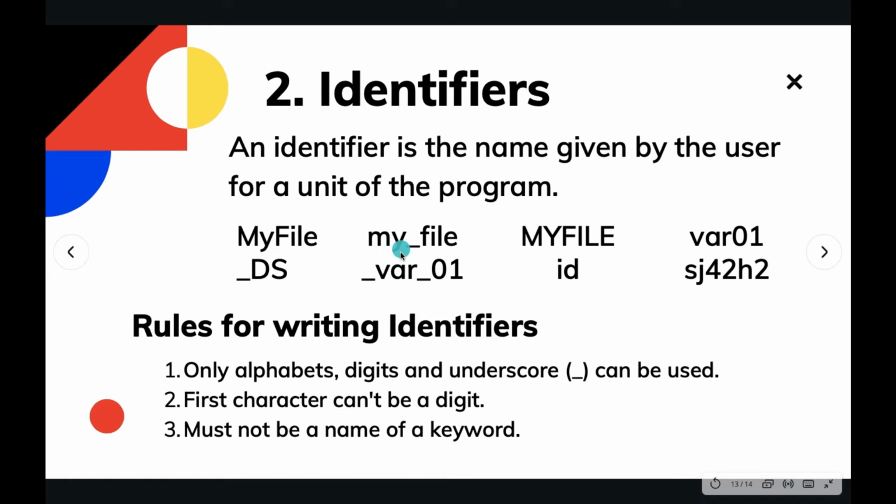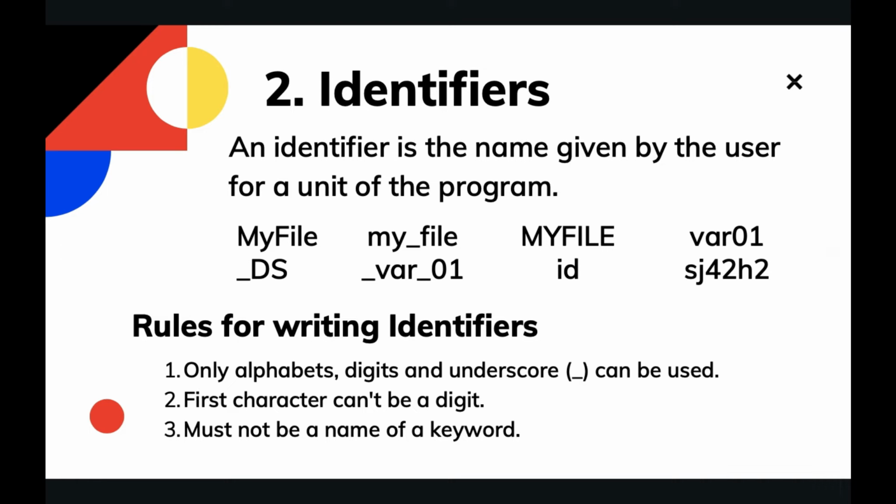Next we have snake casing. In snake casing we use underscore between the words itself. As you can see here, my underscore file. Similarly, for basic salary we can use basic underscore salary. That will be the snake case. So next up we have kebab case.